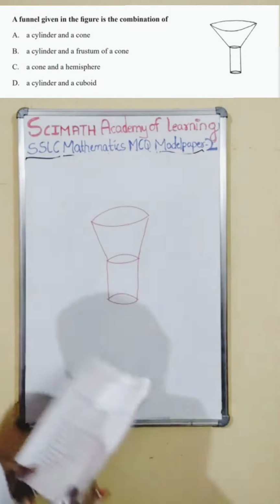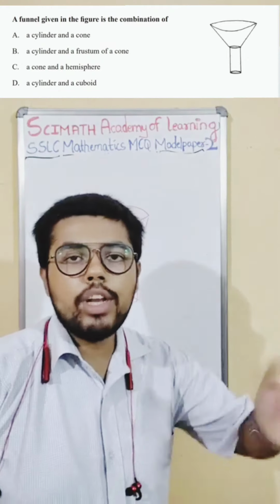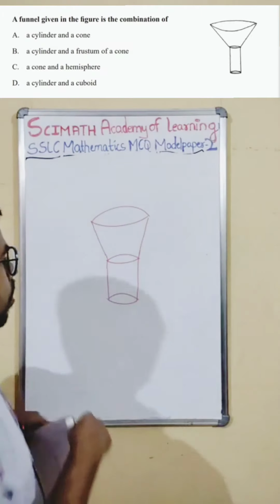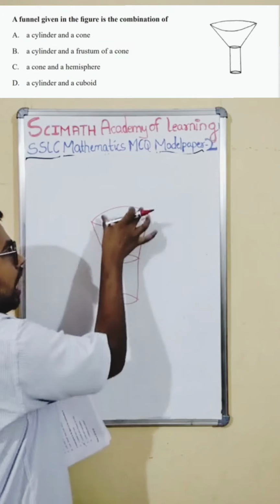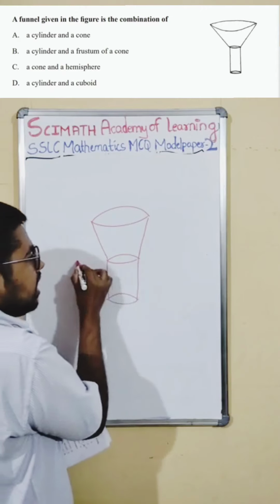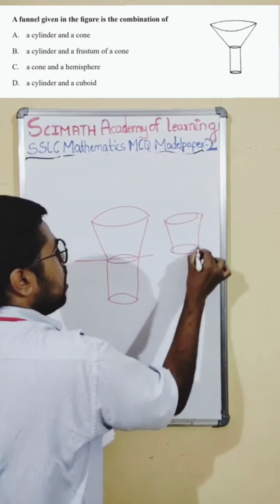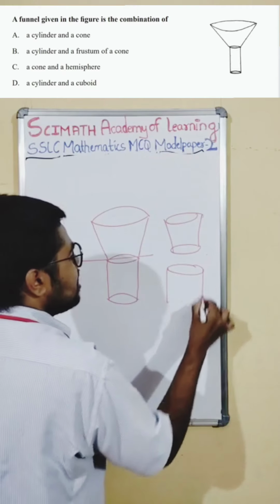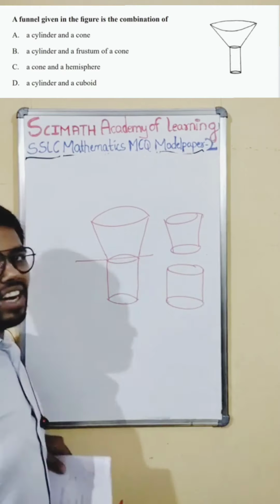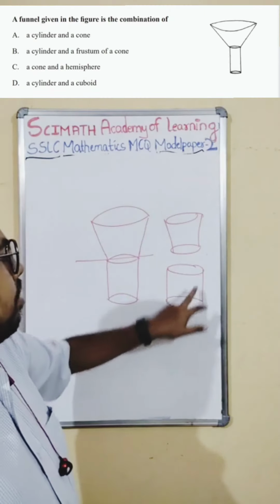If you see this diagram, they're telling us the funnel given is the combination of what figures? If you see here, there is one cylinder here and one more. This is not a cone, don't forget, it is not a cone. If I cut it here, it becomes one frustum of cone, which is like your glass. The glass you drink water from is a frustum of cone. So, frustum of cone and cylinder.